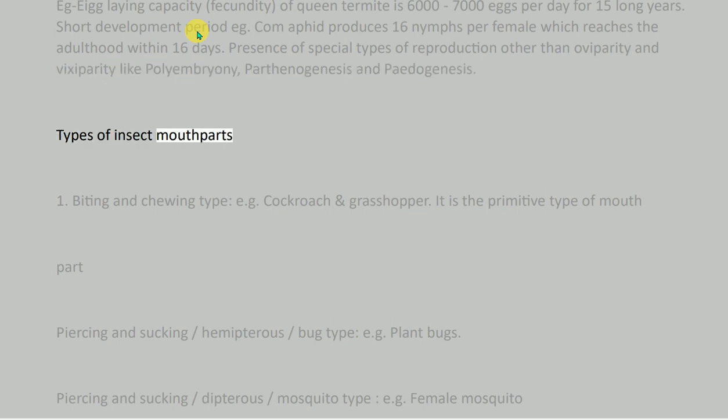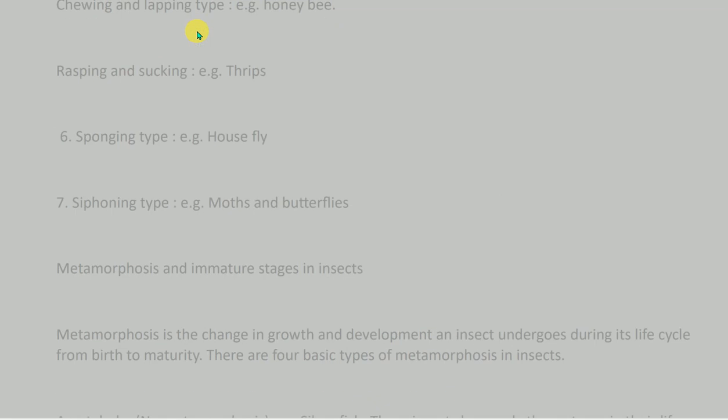Types of insect mouth parts. 1. Biting and chewing type, e.g. cockroach and grasshopper. It is the primitive type of mouth part. 2. Piercing and sucking, Hemipterous bug type, e.g. plant bugs. 3. Piercing and sucking, Dipterous mosquito type, e.g. female mosquito. 4. Chewing and lapping type, e.g. honeybee. 5. Rasping and sucking, e.g. thrips. 6. Sponging type, e.g. housefly. 7. Siphoning type, e.g. moths and butterflies.